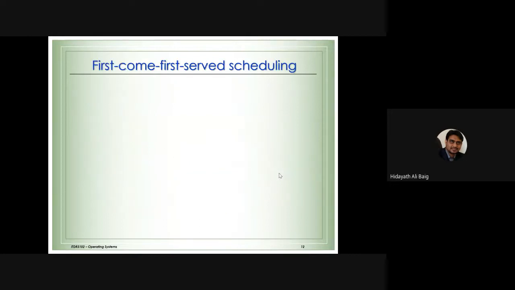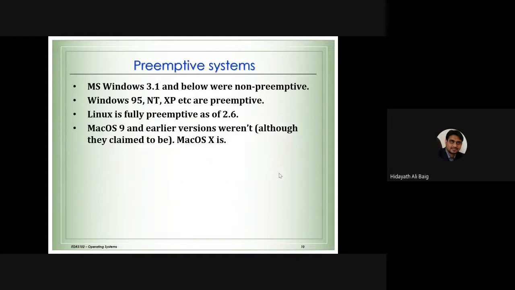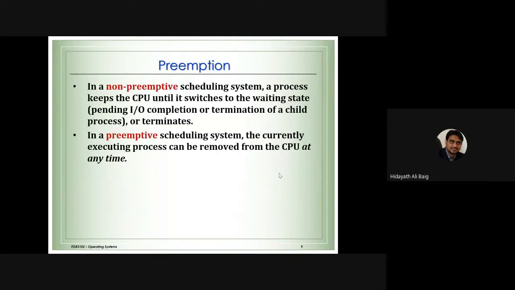Before that, I just want to remind you about this concept of preemption and non-preemption. What is preemption and non-preemption? In some scheduling algorithms, the process can be stopped. That is called preemptive scheduling. In some systems, we cannot stop the process. Once the process is in the CPU, we cannot stop it. That is called non-preemptive systems. But in some systems, we can stop the process. That is called preemptive systems.